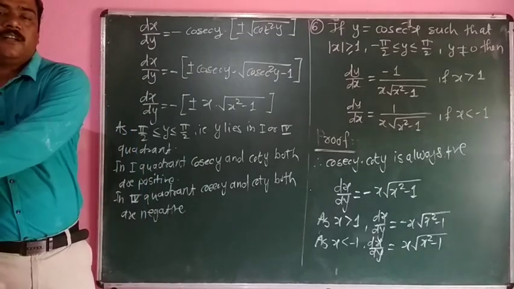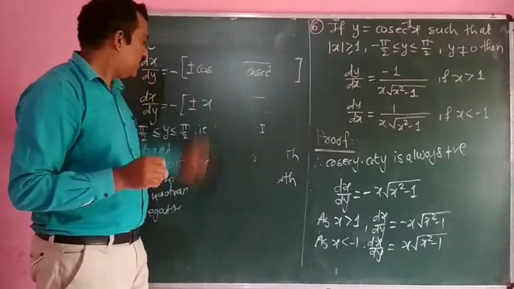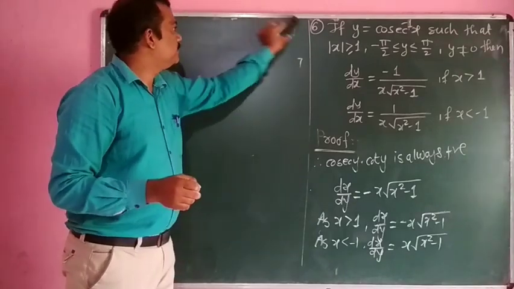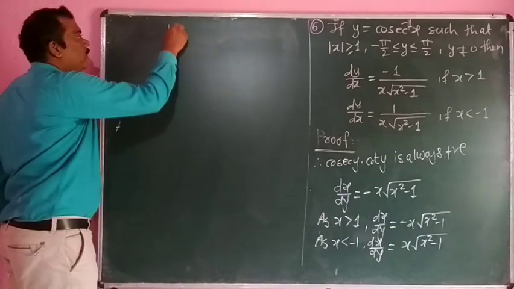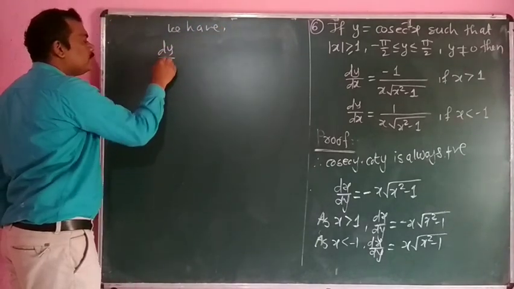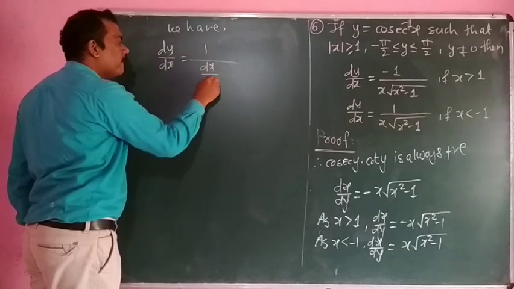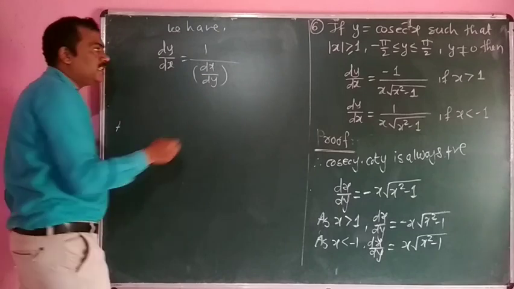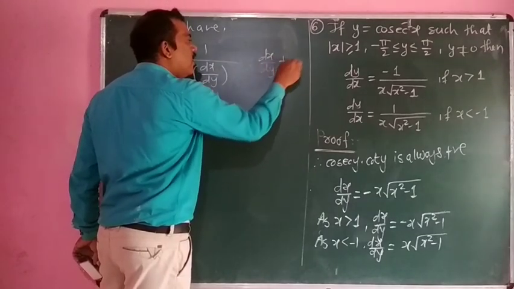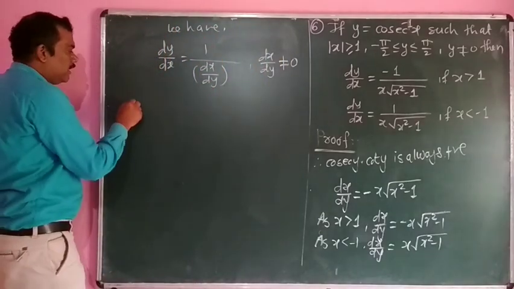Now we have to use the theorem related to derivative of inverse functions. That theorem we have to know: dy by dx is equal to 1 upon dx by dy, with the restriction that dx by dy is not equal to 0. Now we have to substitute the values. Therefore,